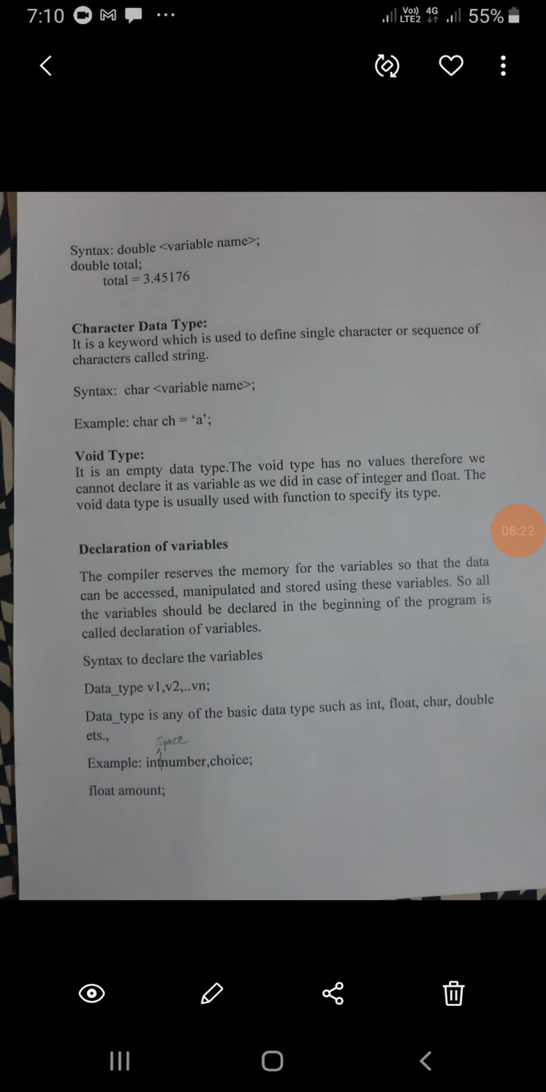Next, double example: double total. Total is the variable name, double is the keyword. We use double to define long floating point numbers. Here total equal to 3.45176. This is a long floating point number. This is stored using the double keyword. This cannot be stored in a floating point data type.